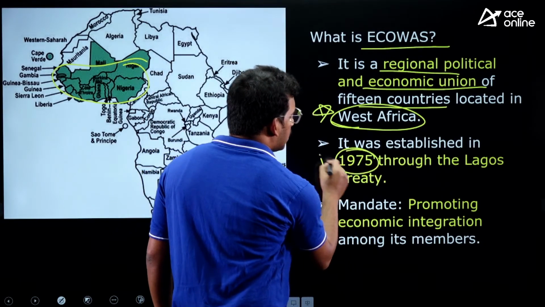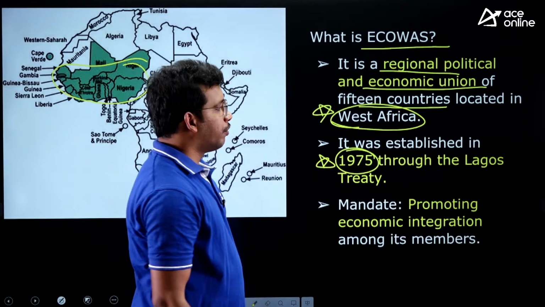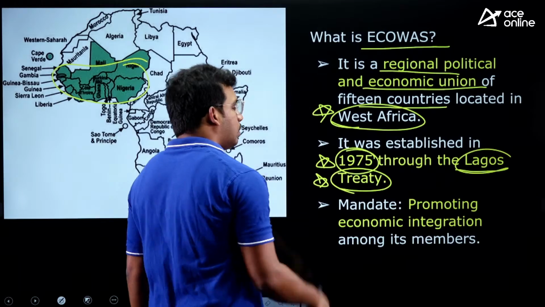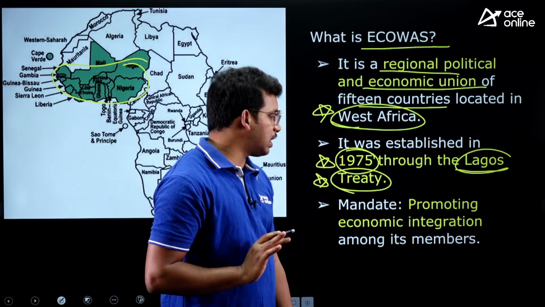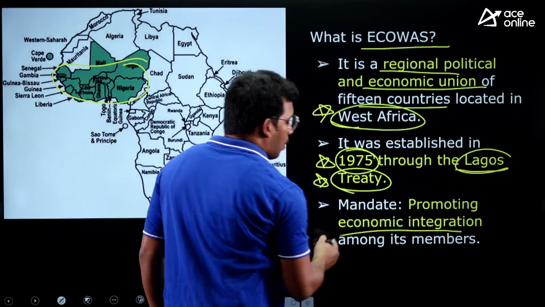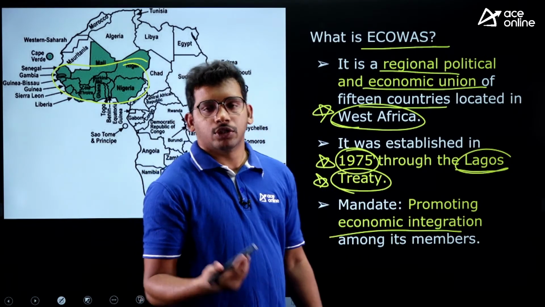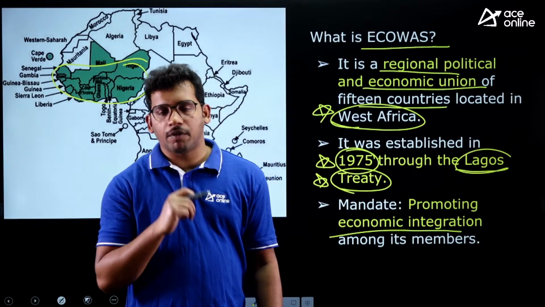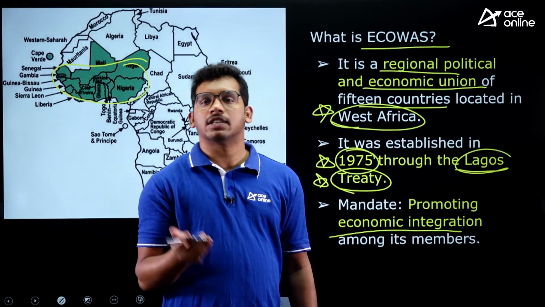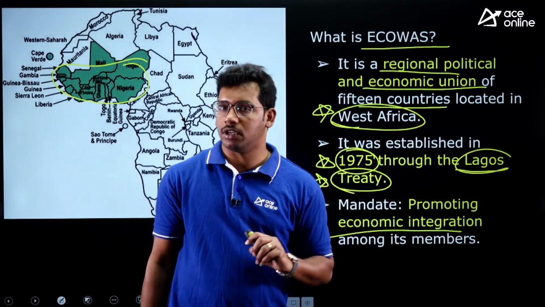It was established in 1975, way back, through the Lagos Treaty among the 15 countries. And what is the aim? It wants to promote economic integration among the members. Like the European Union has a single currency, the euro, similarly these countries also want to enhance a single economic union similar to the European Union, right?